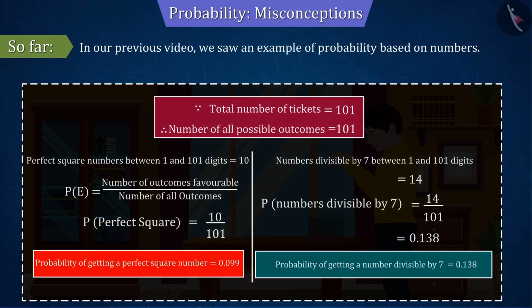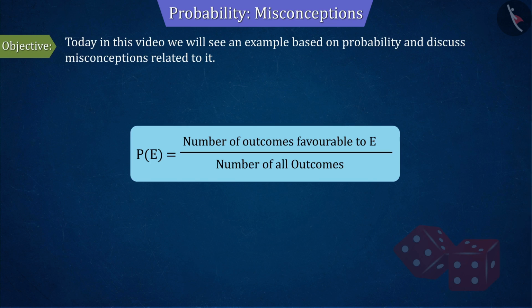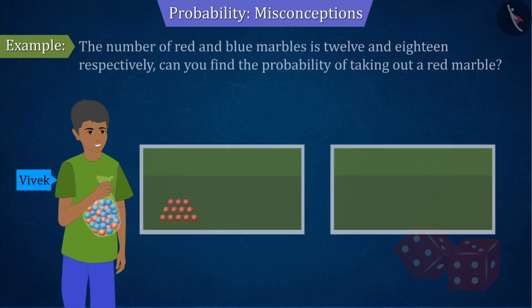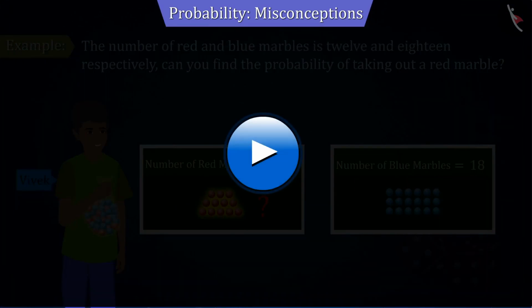In our previous video, we saw an example of probability based on numbers. Today in this video, we will see an example based on probability and discuss misconceptions related to it. Vivek has a bag containing only red and blue marbles. If the number of red and blue marbles is 12 and 18 respectively, can you find the probability of taking out a red marble? Pause the video to solve the question and then match your answer.